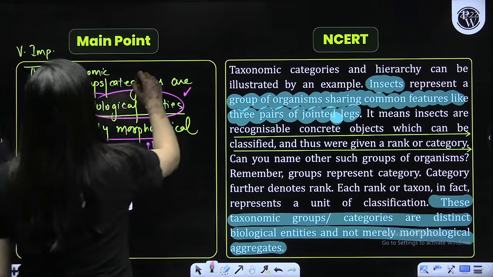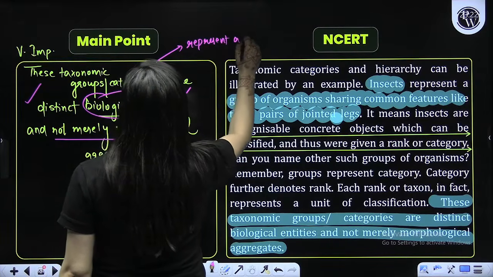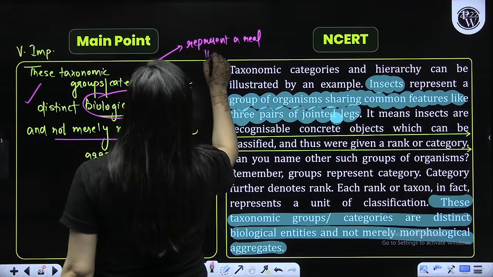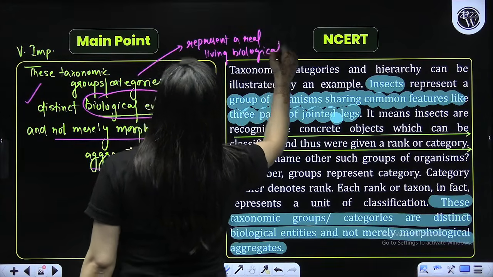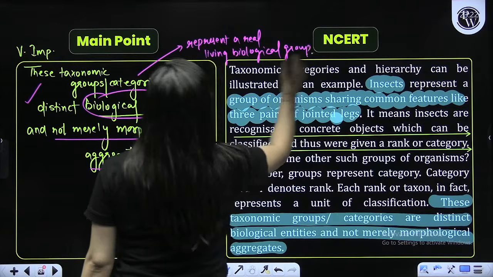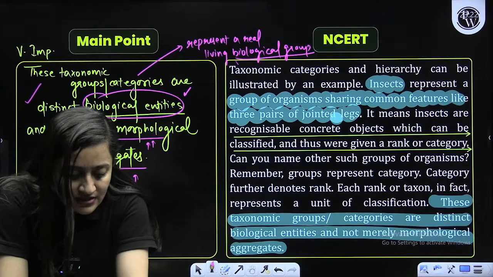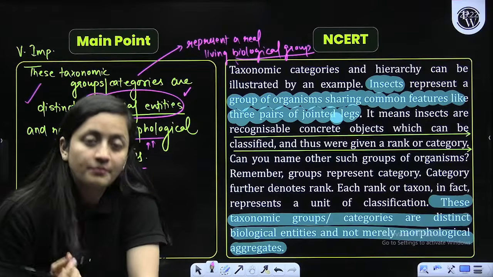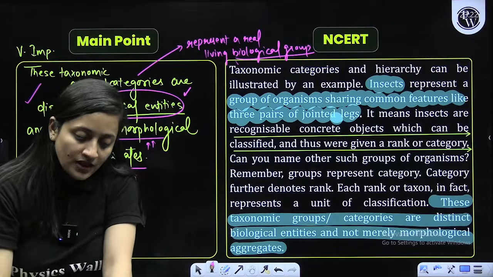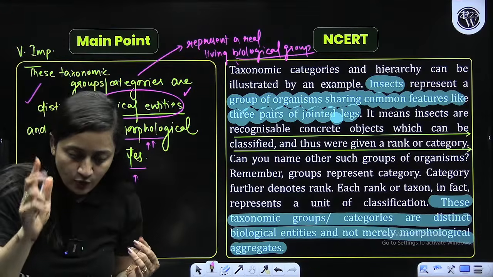So taxonomic categories represent a real, living biological group. It is not just telling us that these are morphological aggregates. They just have similarities. Let's suppose butterfly, bird or bat can all fly, but you are not putting them in one taxonomic group. I'll give you the best example.